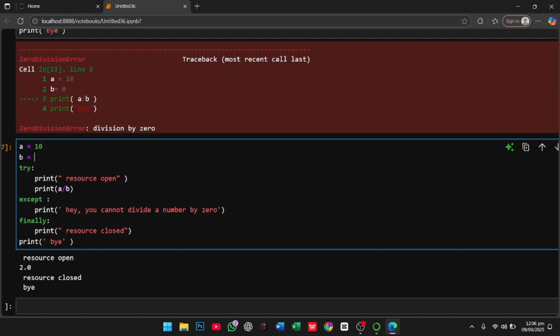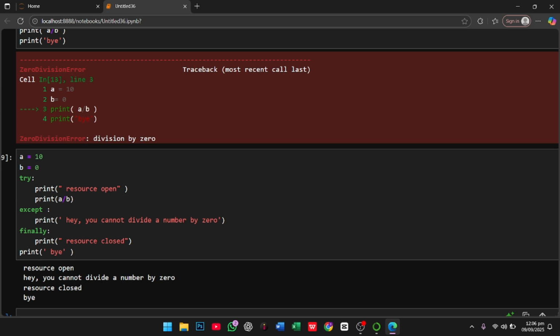Now let me change it to 0. So what happens? You see our resource open, and here you can't divide a number by 0, and our resource closed and "bye". You see how smoothly we can do it. The other thing I have to tell is that in the except condition we can do much more. In this case I have only one issue, 10 divided by 0.